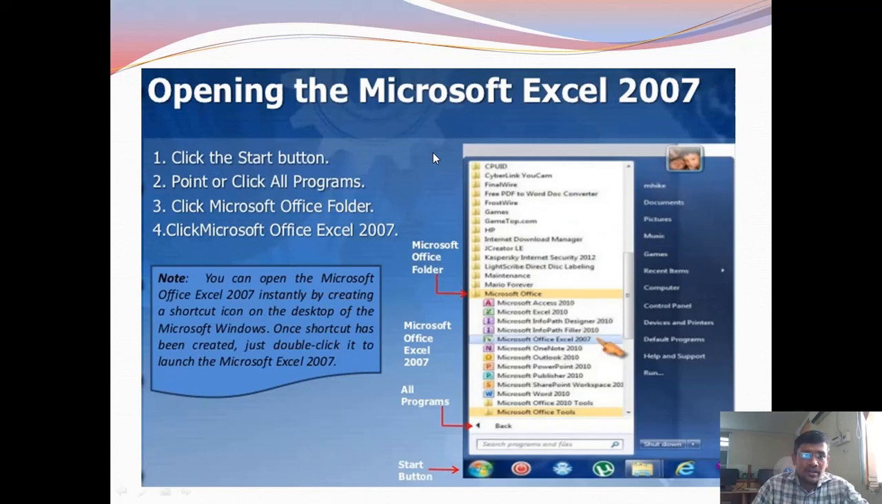To open Microsoft Excel, click on the Start button, point to All Programs or the Microsoft Office folder, and click on Microsoft Office Excel 2007. Then it opens the Excel application window.